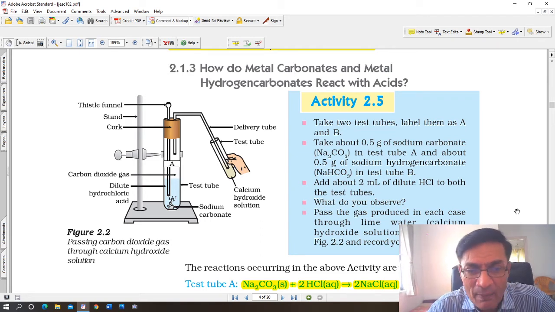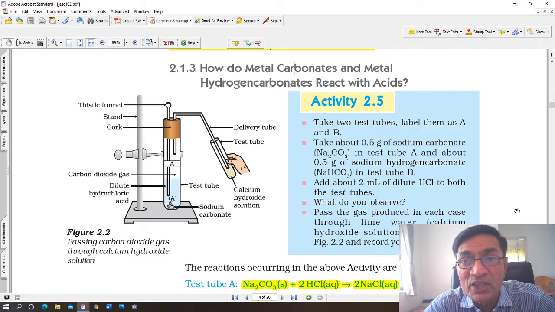You can see here, passing carbon dioxide gas through calcium hydroxide solution, Ca(OH)2, calcium hydroxide solution. When calcium hydroxide is dissolved in water, you get an aqueous solution of calcium hydroxide. Now you can see this experiment which is set up. There is a retort stand, the white retort stand. Then the thistle funnel. Look at the shape of the thistle funnel. The upper part is shaped like a small pot, and that's why it's called a thistle funnel.